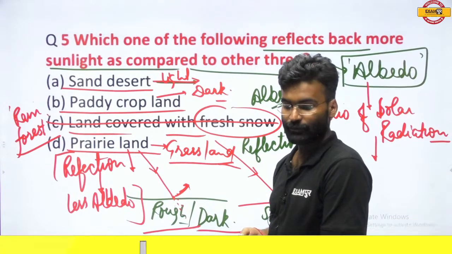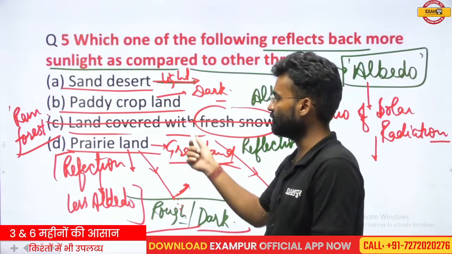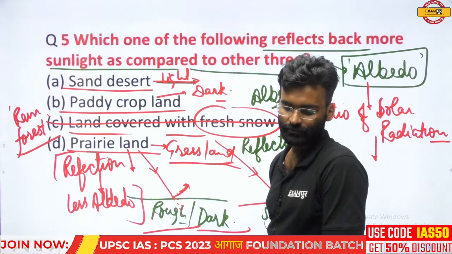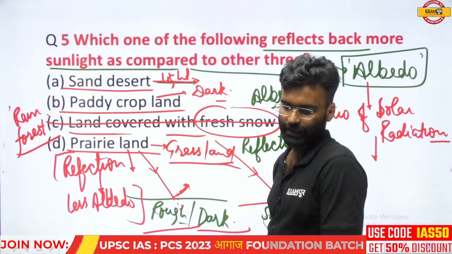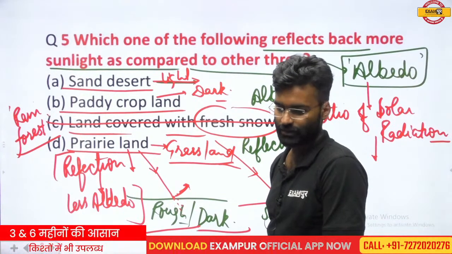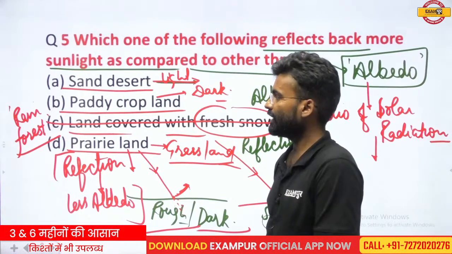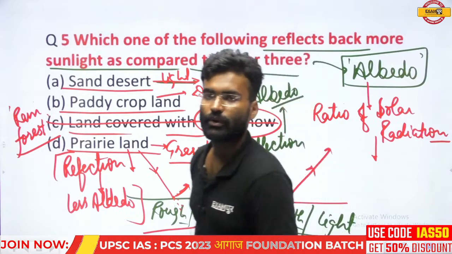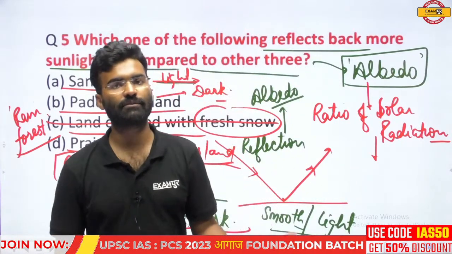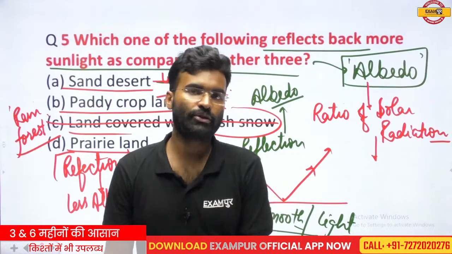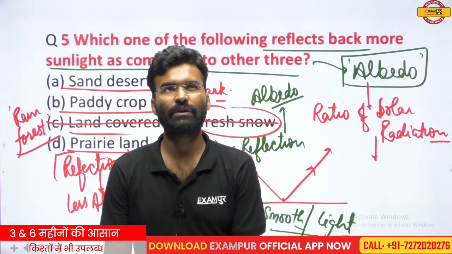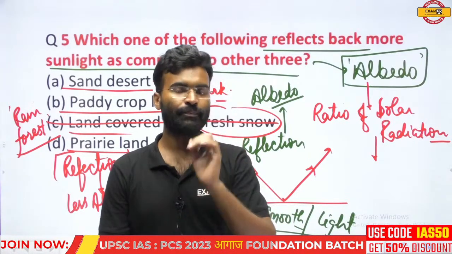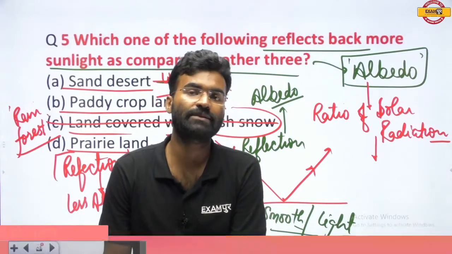So what would be the answer after the removal of option C? Good. Then your answer should be A, sand desert. The question might be asked on different examples, like on the soil. Once UPSC asked the question: which soil has the maximum albedo?